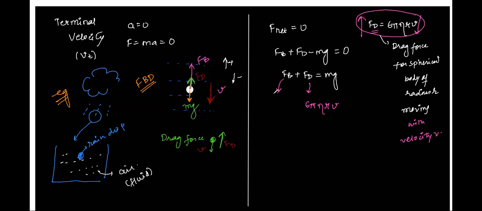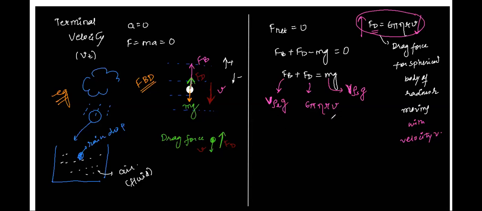Similarly, buoyant force is given by the volume of the body immersed in the liquid times the density of the liquid times g. This is the value of buoyant force. And here mg, we know m is the total volume of the body times the density of the solid, times g. Correct?